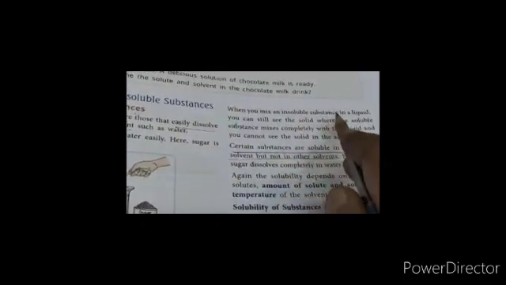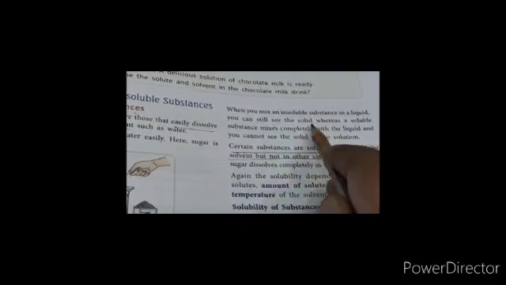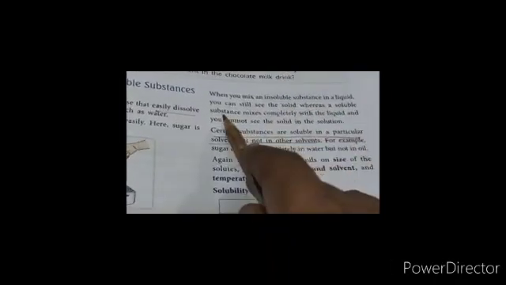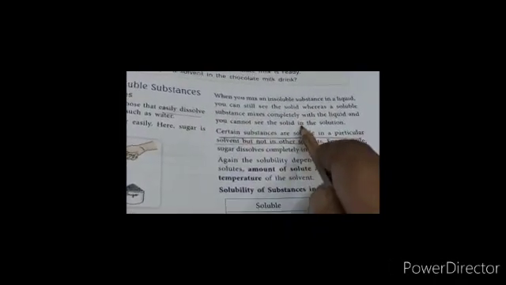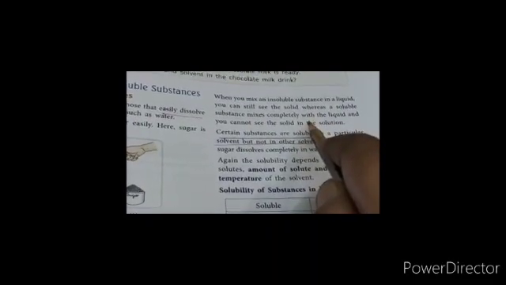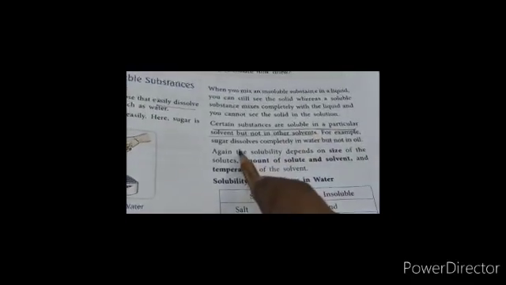So children, when we mix any insoluble substance in a liquid, we can see that the solid parts are there. Whereas when we dissolve a soluble substance, it dissolves completely in the solution.